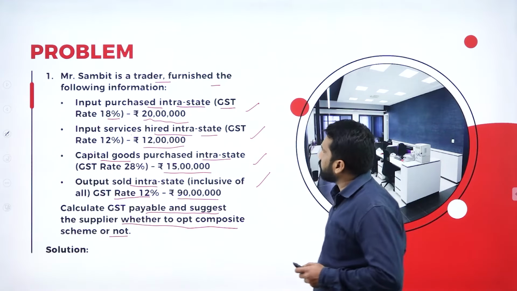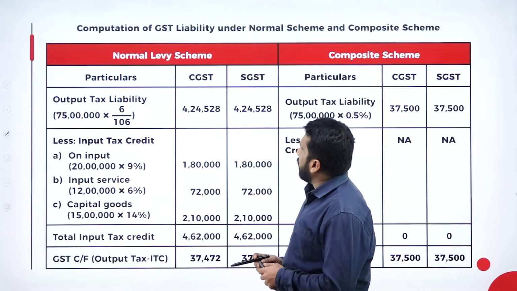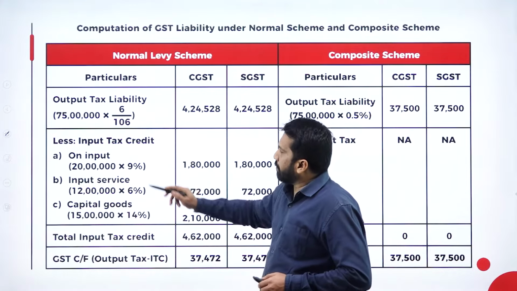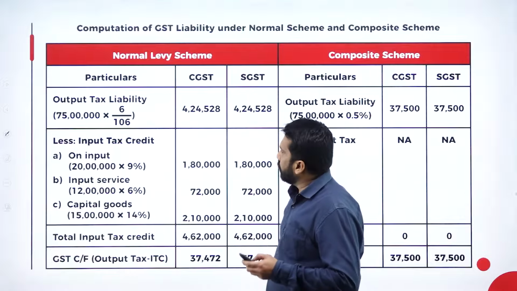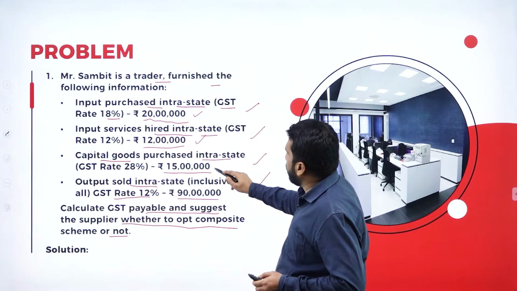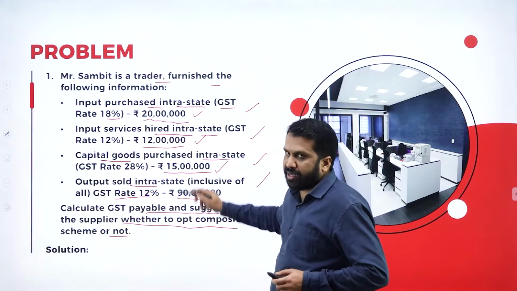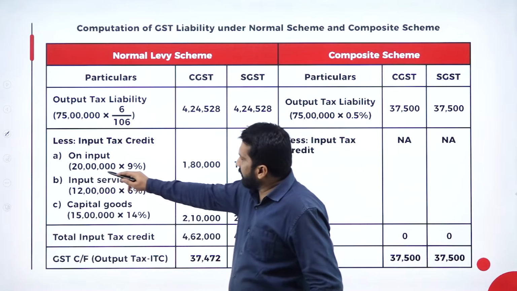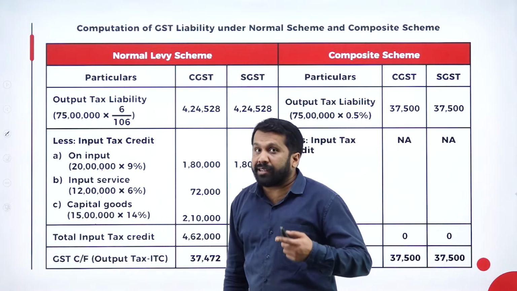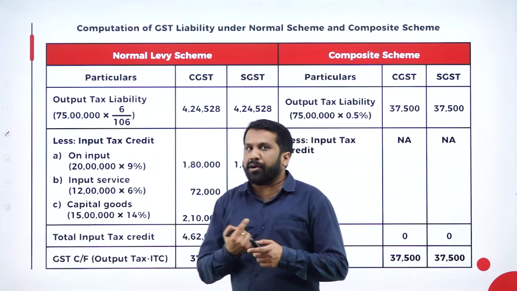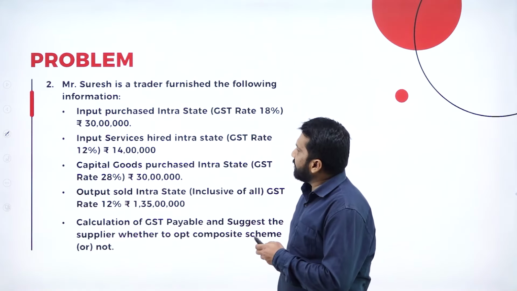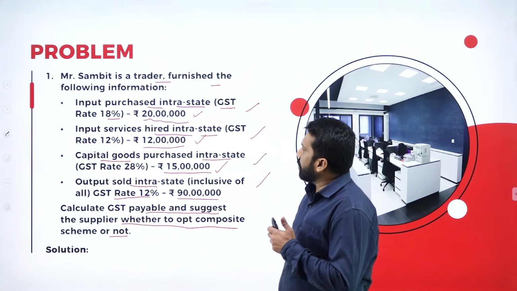Now, see, first one. Output tax liability less input tax liability. Input tax liability, I'll show you. Which are the inputs? You have 20 lakhs, 12 lakhs, 15 lakhs. How is the tax calculated? Intra means within the state. Within the state means what will come? Your CGST and SGST will come.